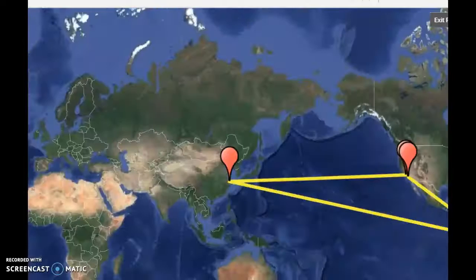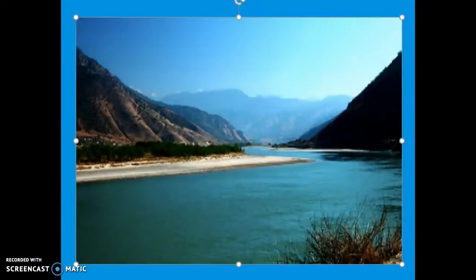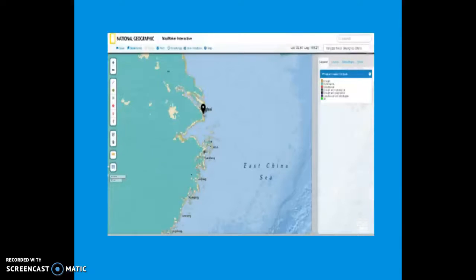From the Amazon Basin, we will head over towards the Yangtze River. The Yangtze River is located in Shanghai, China. This river is considered to be a dividing line between North and South China. This is a pattern of floods occurring from the Yangtze River in Shanghai, China. China is located near the Eastern Sea where heavy rain and thunderstorms can create immense amounts of water.